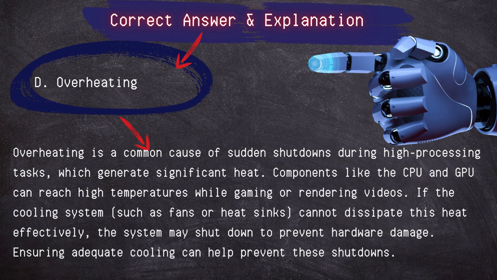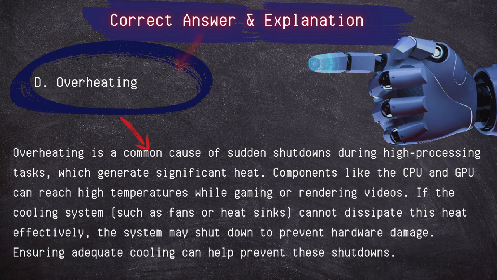Components like the CPU and GPU can reach high temperatures while gaming or rendering videos. If the cooling system, such as the fans or heatsinks, cannot dissipate this heat effectively, the system may shut down to prevent hardware damage. Ensuring adequate cooling can help prevent these shutdowns.